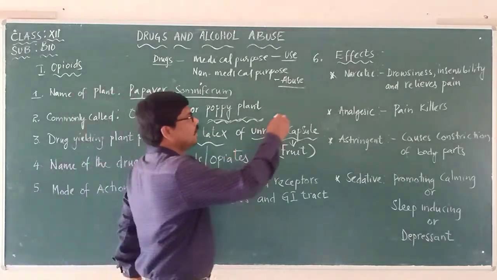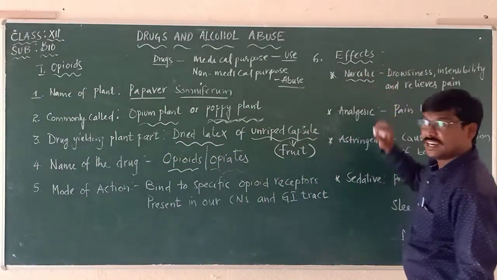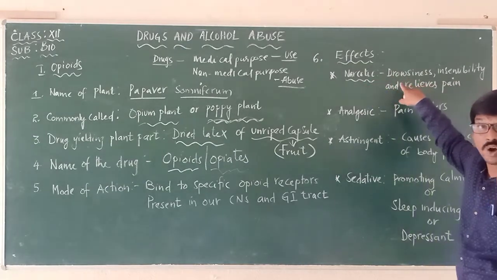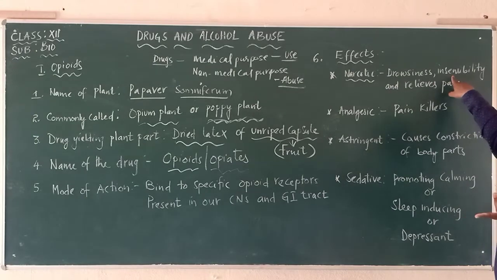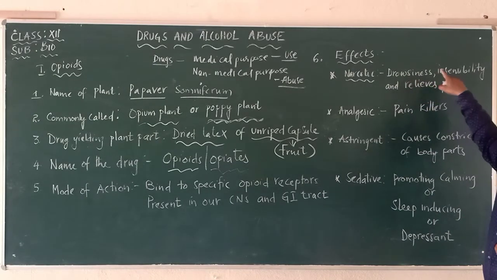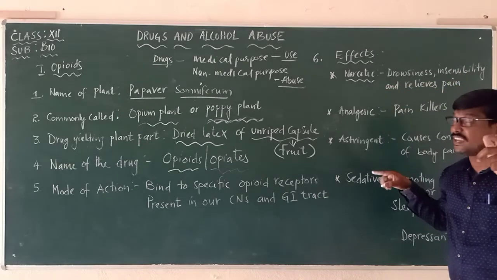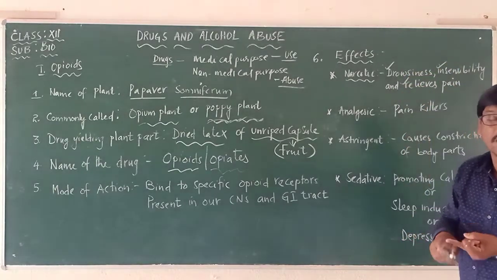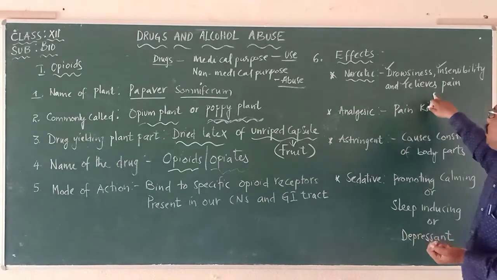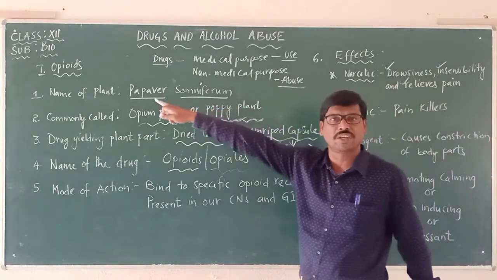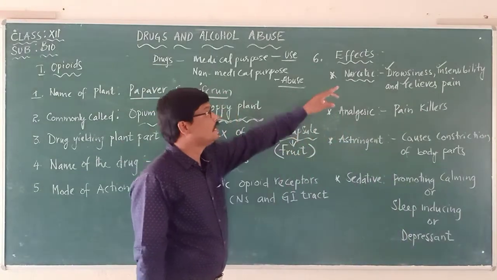Opioids are first of all narcotic. It is a narcotic drug, we call it. Narcotic drug means it causes drowsiness, it causes insensibility and relieves pain. If a drug shows all three characteristics, drowsiness, insensibility and relieving pain, we call such drugs narcotic. One of the narcotic drugs we are studying is opioids. So opioids are narcotic.